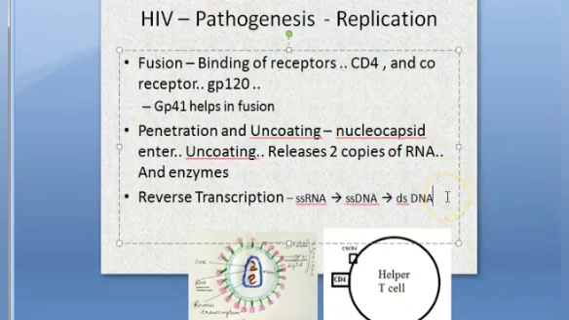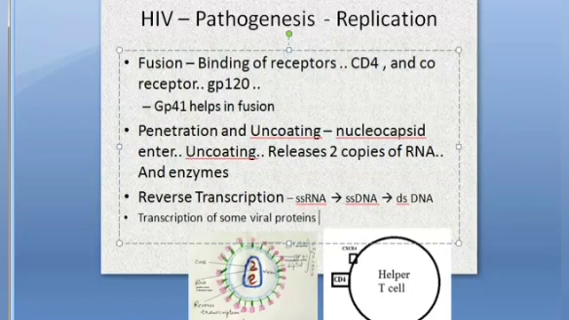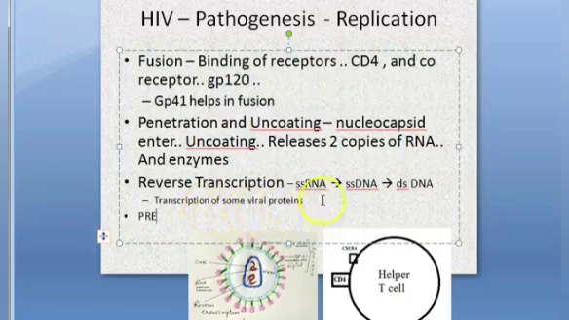Now this double-stranded DNA, what will it do? As you already know, this DNA has to go and join with our DNA, right? But before that itself, some amount of transcription happens and some viral proteins are formed. Then comes the next step. Here, the pre-integration complex. Okay. They're calling it the pre-integration complex.